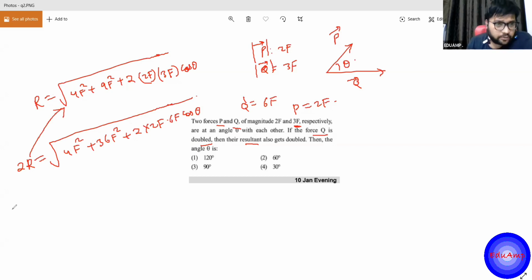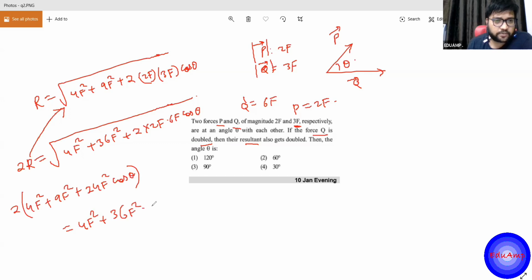Okay, so squaring both the sides, I'll get 4F square plus 9F square plus 12F square cos theta, and this is equal to 4F square plus 36F square plus 24F square cos theta, right?